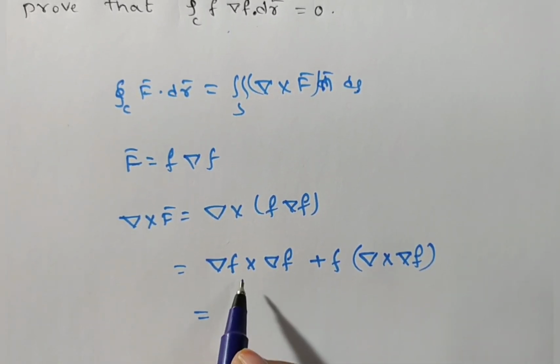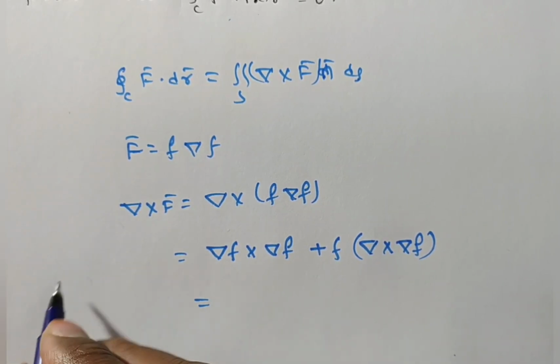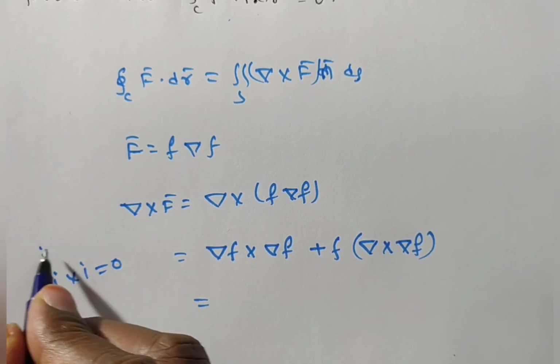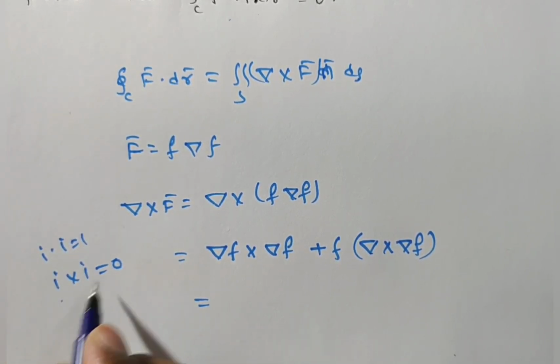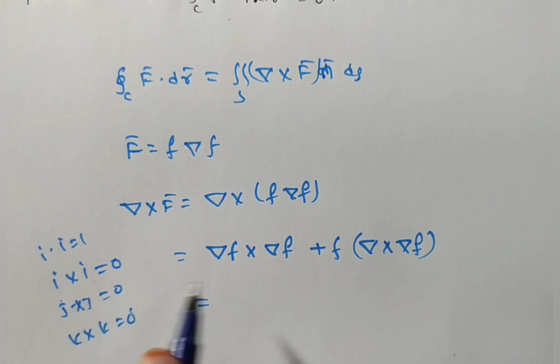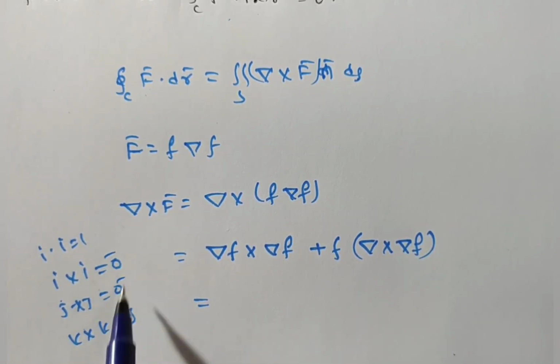Del f cross del f is the same vector cross multiplied: i cross i is 0, j cross j is 0, k cross k is 0. There is no rotation, so it is 0 bar.